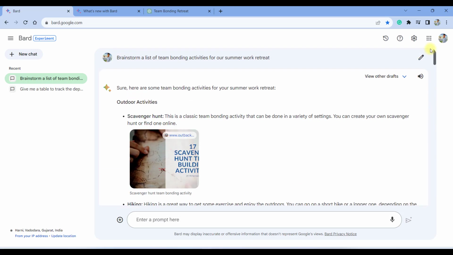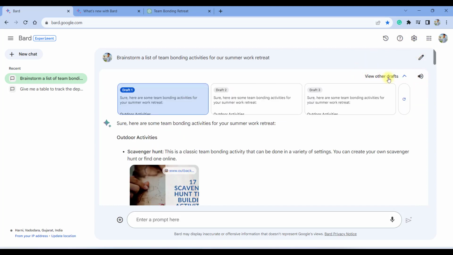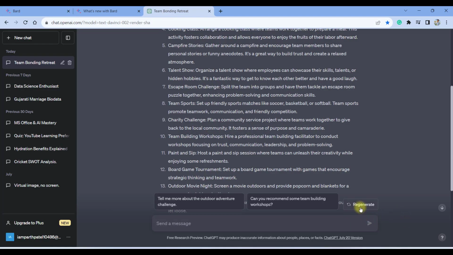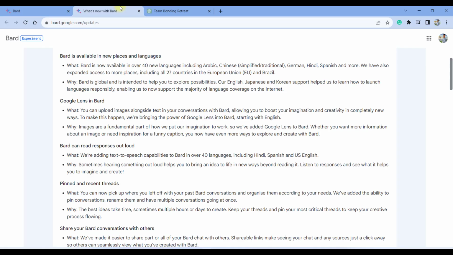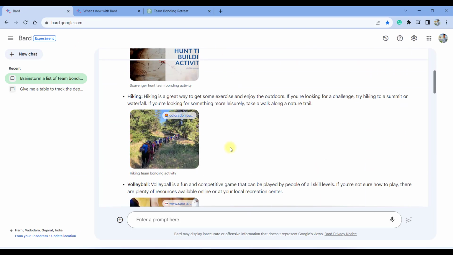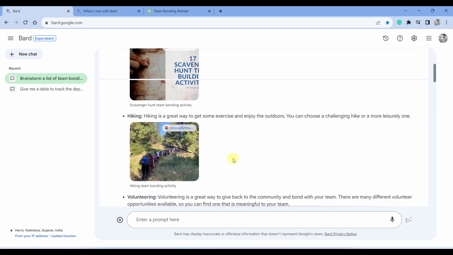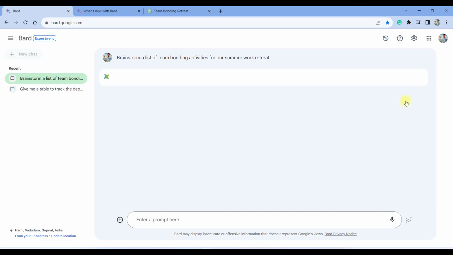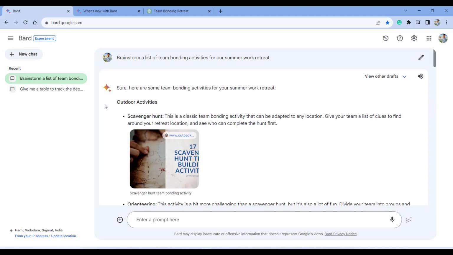Now, if we go above, there are certain buttons on the right hand side of the screen. So this is the drafts button. Google Bard creates three drafts at the first instance whenever you search something. So you don't need to click on regenerate response, which you generally do in ChatGPT. You can directly click on draft two, and in a fraction of a second, it will give you the second response and the third response. And it is very unlikely that you don't like any of these drafts, but if you do, here is a button for regenerating the drafts, and it will generate different drafts for you again.